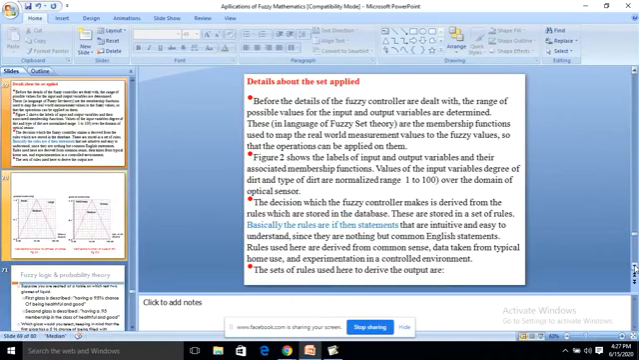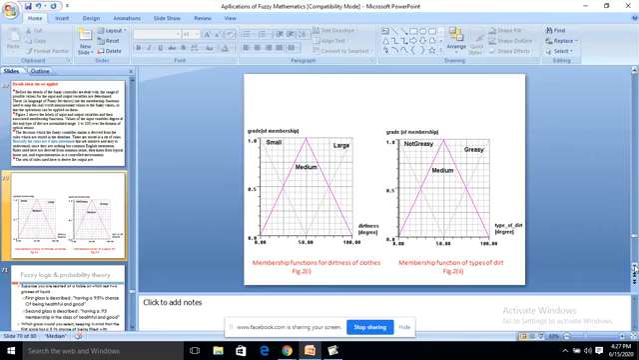This is explained here, the details are given, and it is shown in the figure also. First are the membership functions for the dirtiness of clothes. Second is the membership function for types of dirt. First is small, medium or large. Next is not greasy, medium or greasy, very dirty. So that is what is given.